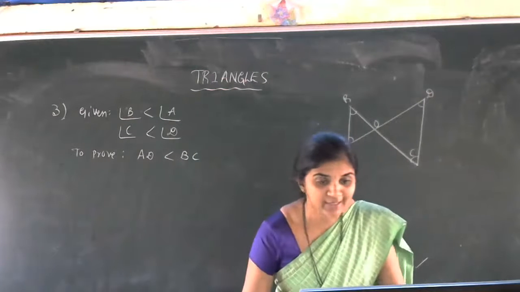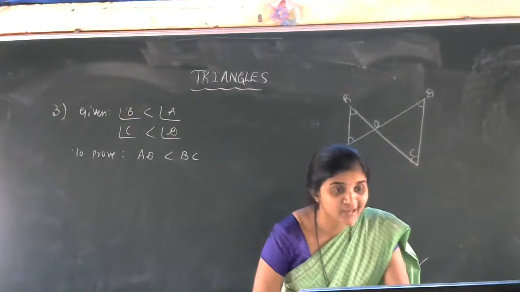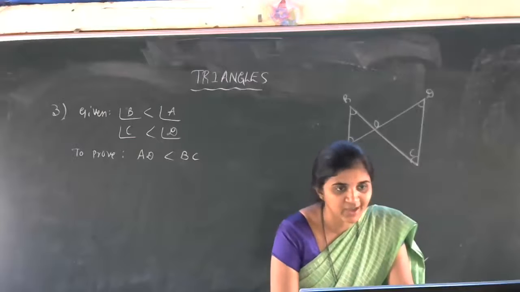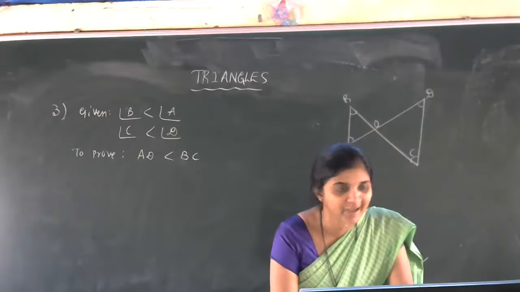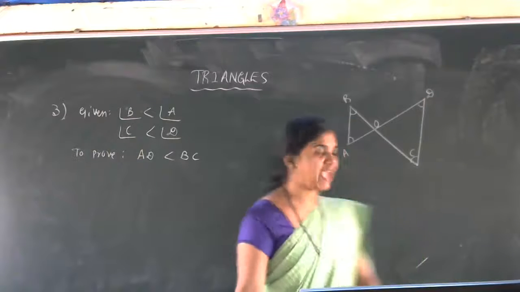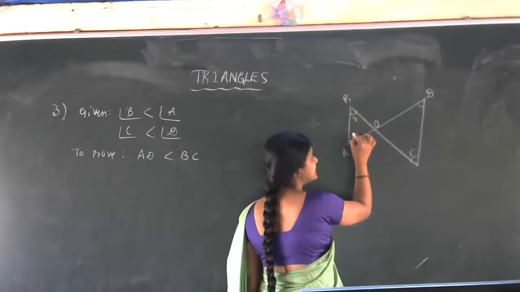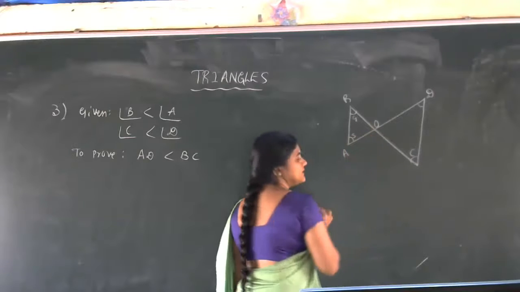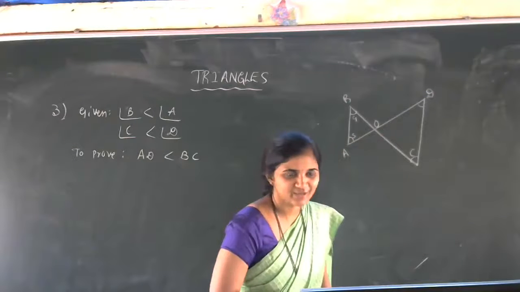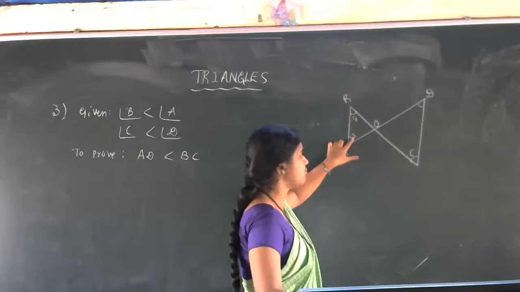So now see here. We are discussing the third question now. In the figure, are you observing the figure? We are observing two triangles, no? AOB one triangle and DOC another triangle. Angle B is greater than angle A. Here this is the greater angle, this is the smaller angle. I will write it for your reference. So comparison between these two, this is big, this is small angle.